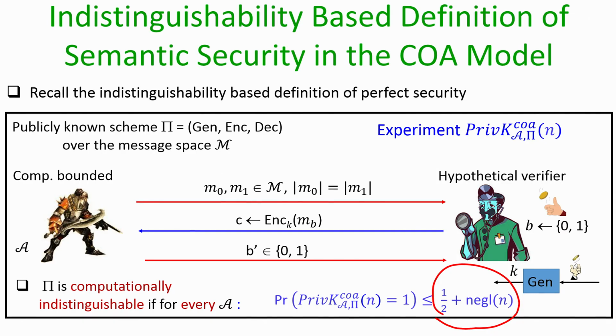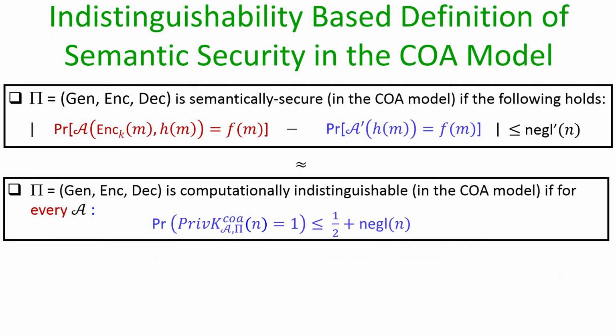So, remember that the experiment could choose the message M0 to be encrypted in the challenge ciphertext with probability half, and with probability half the experiment or the verifier could choose the message M1 to be encrypted in the ciphertext C. And this probability of correctly identifying whatever has been encrypted in C should also be over the randomness of the adversary, right, because the entire experiment is going to be a randomized experiment.